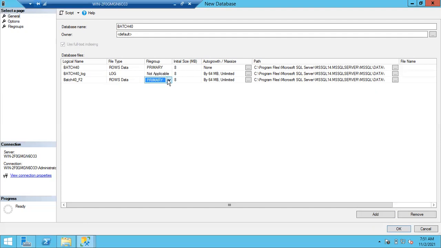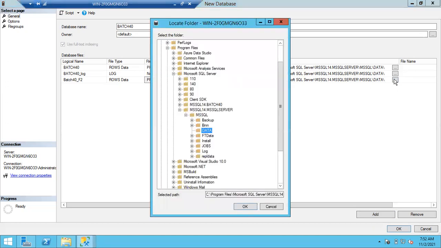No, I don't want to save this file in the primary file group. I want a different file group. Okay, you can create a new file group from this window itself. The initial size is 8 MB, and auto growth is 64 MB, unlimited. And here, if you see, it is also going to store in the C drive, but my C drive is completely full. So I'm going to store this file in another drive, which was newly added.